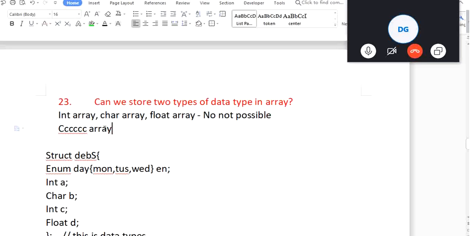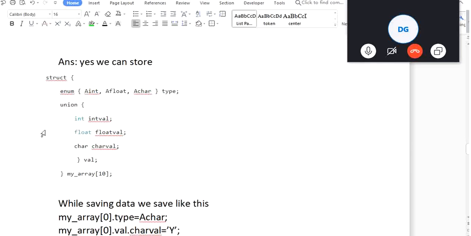But if it is some other special type of array, yes, we can save it. And what is that special type? That special type is this one. It means we want to save the type of information we are having, and the type itself and the value itself.